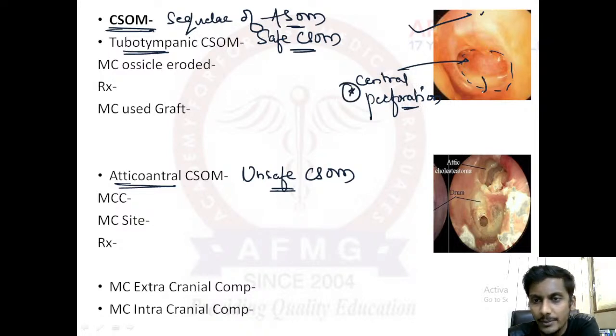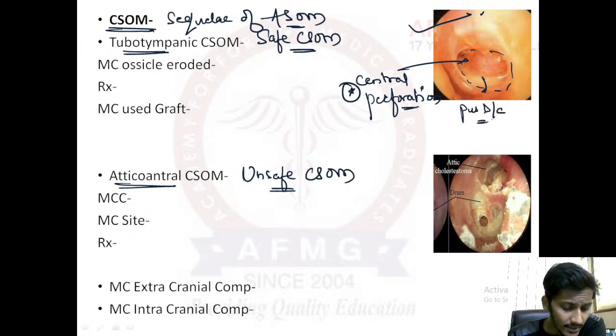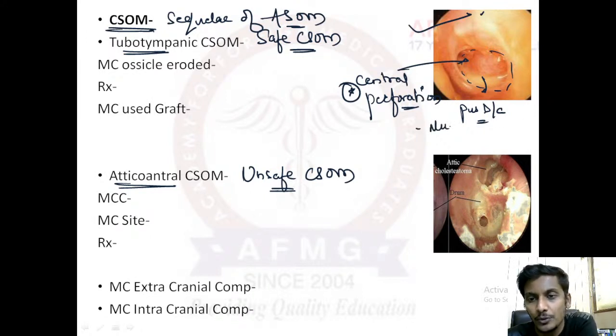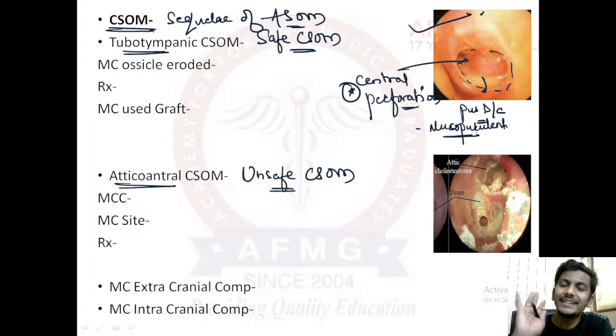Along with this, there would be pus discharge. But the pus discharge in cases of safe or tubotympanic CSOM would be mucopurulent only. Okay, it would be only mucopurulent discharge. Mucopurulent means it contains mucus and pus.